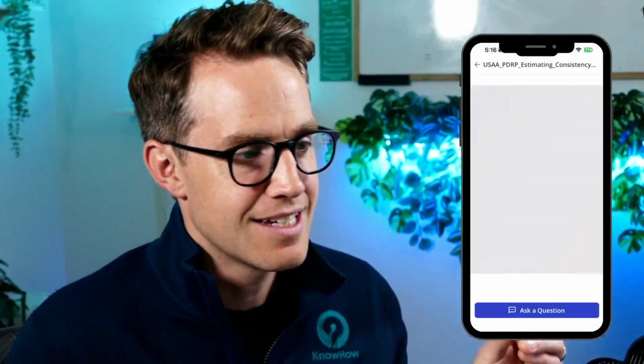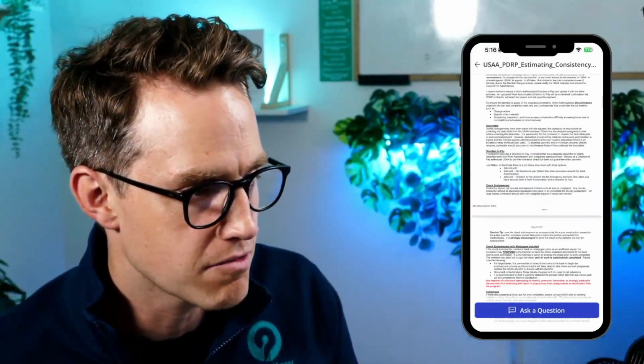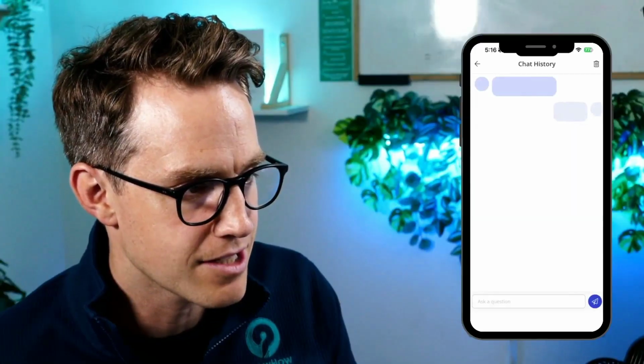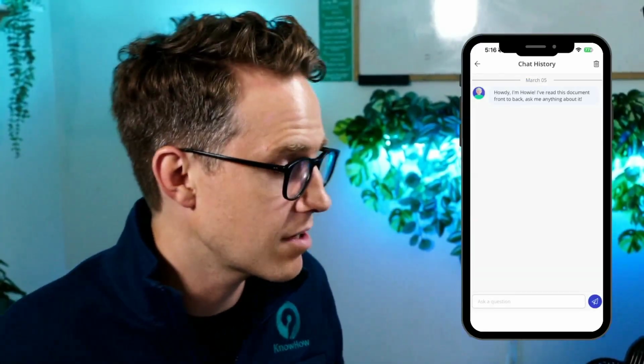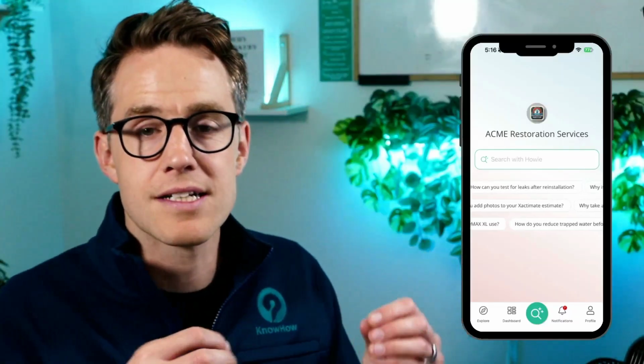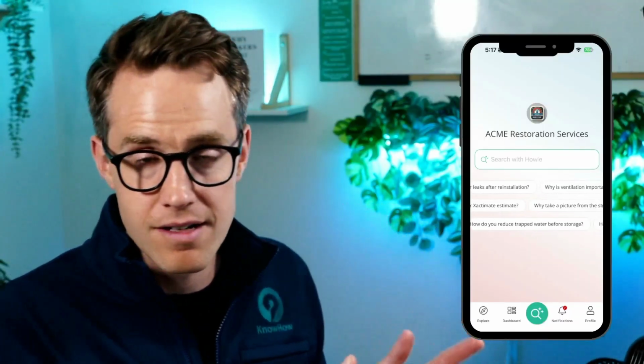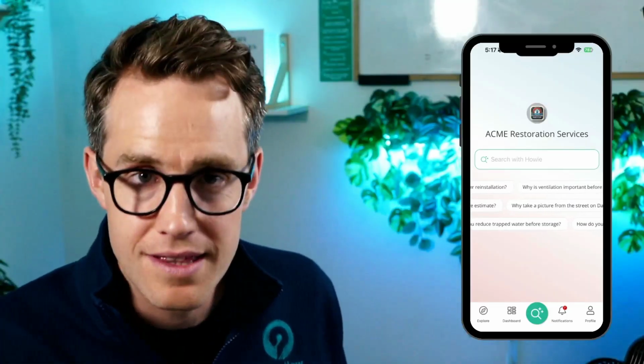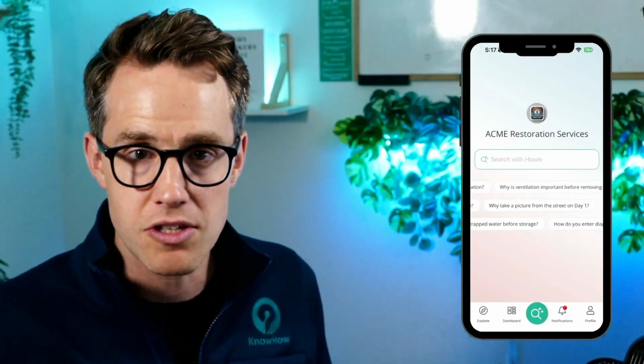And again, it is going to take me to the document where I can go in depth and ask all the follow-up questions that I want right there. So you can see the power of filtering to allow you to dive in to get specific answers based on carriers, maybe based on equipment that you use, different softwares that you use as well.